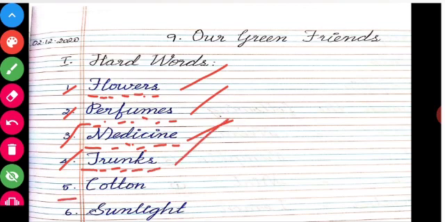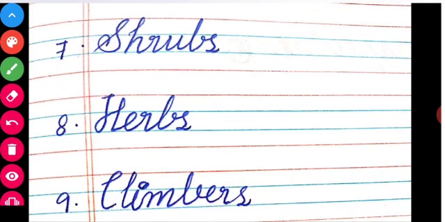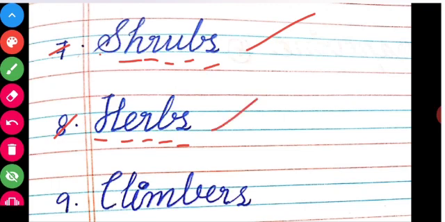Fifth one, cotton. Sixth one, sunlight. Seventh one, shrubs. Eighth one, herbs.